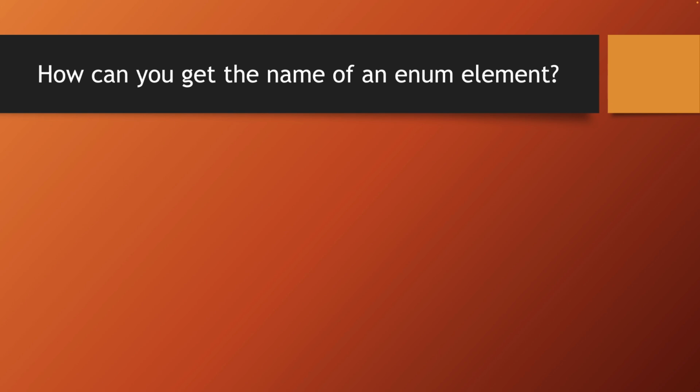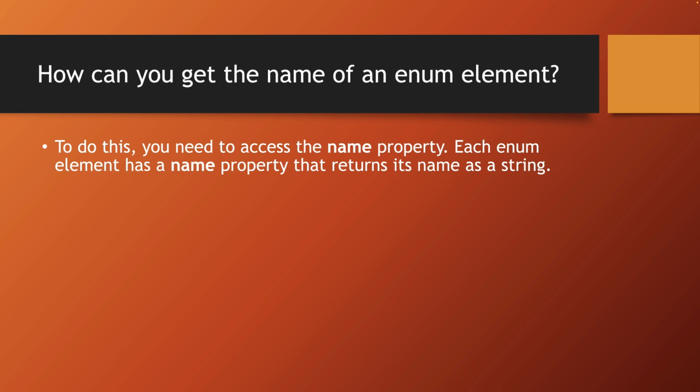How can you get the name of an element in an enum class? For that, you can access the property name. Every enum element has a name property that returns its name as a string.